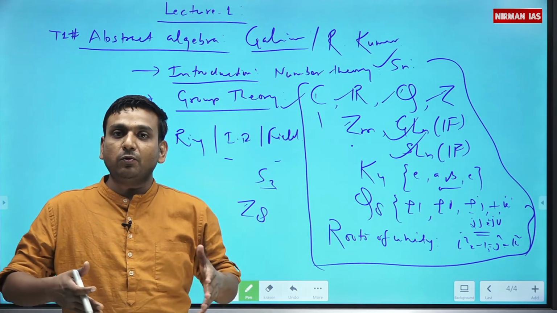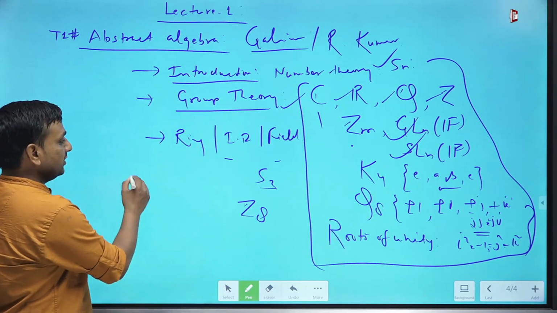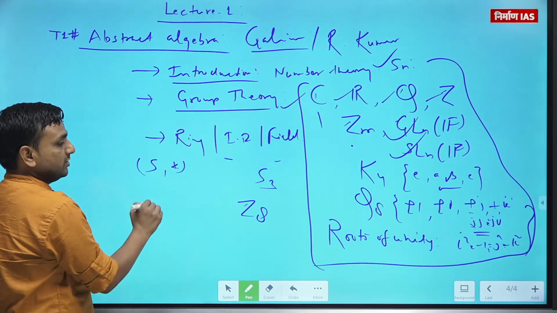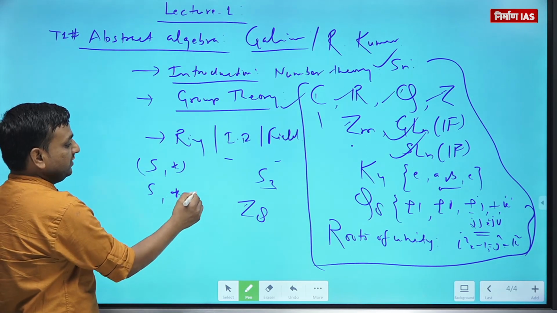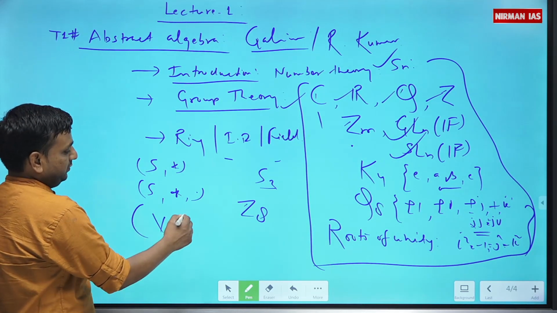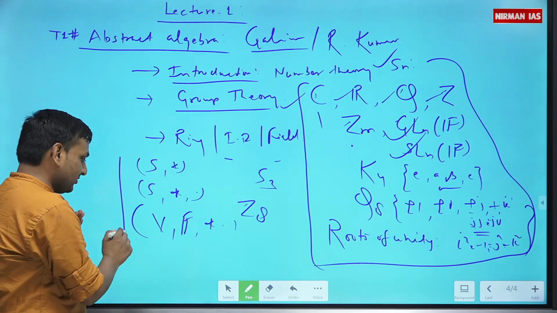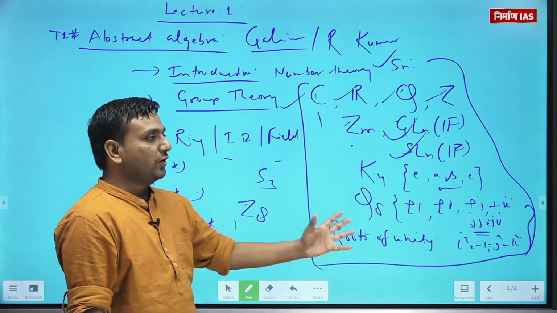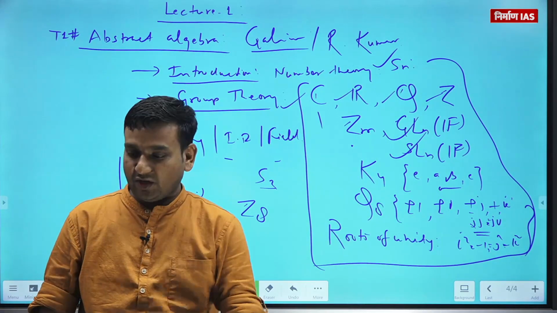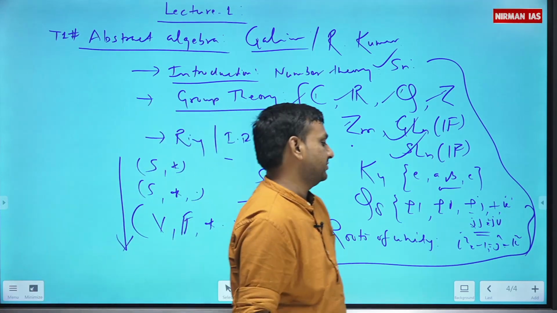In the same fashion, we will move on to linear algebra, that is vector spaces. What is the difference? In a group you have one set, one operation. Rings: one set, two operations. Vector spaces: two sets, two operations. Ready? That is how we will move, and that is the beauty of following this way of studying. I hope now you will enjoy. Is that fine? Sure.